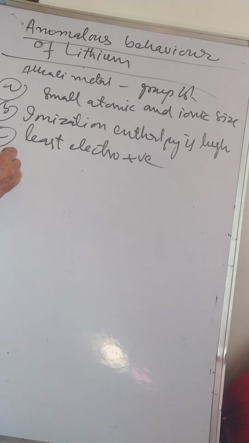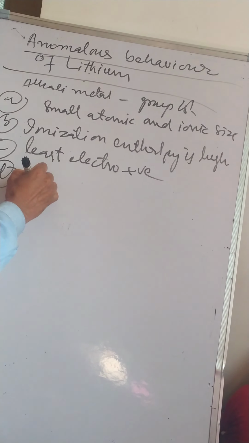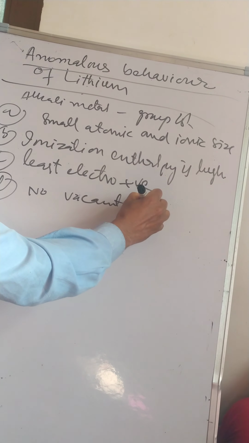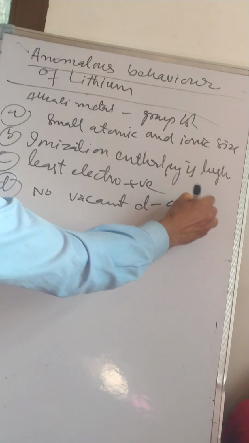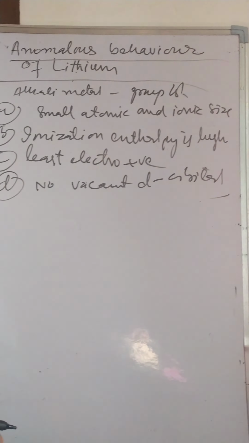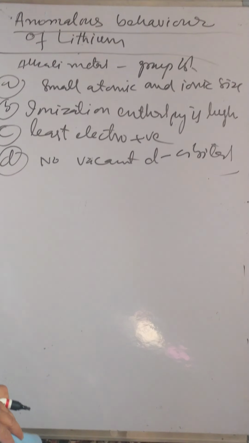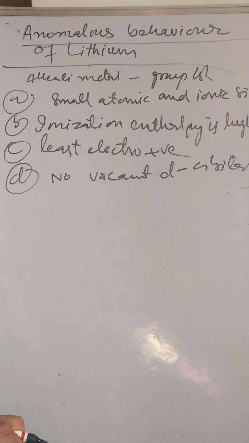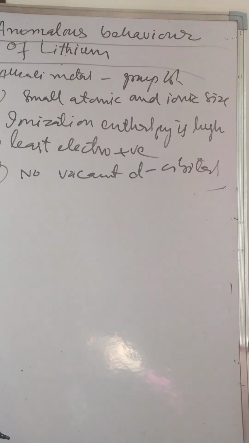Then another difference is that it has no vacant d orbitals. There are no d orbitals in it, since it belongs to the second period. Second period elements do not have d orbitals. So these are the four characteristics of lithium which make its properties different from other elements of the group.